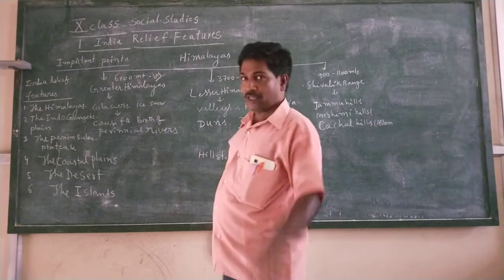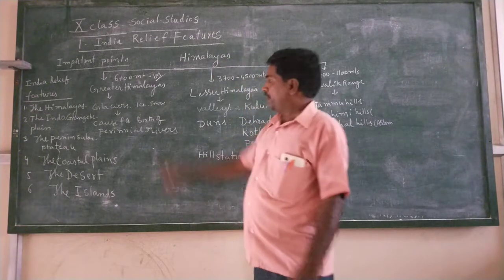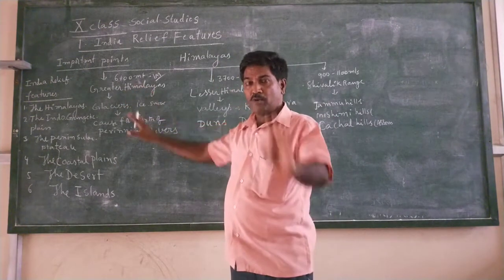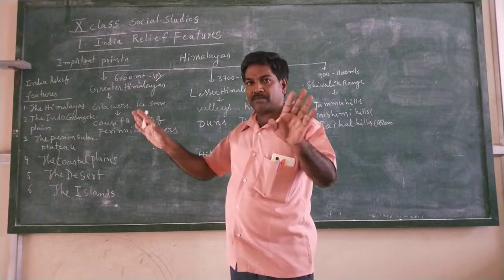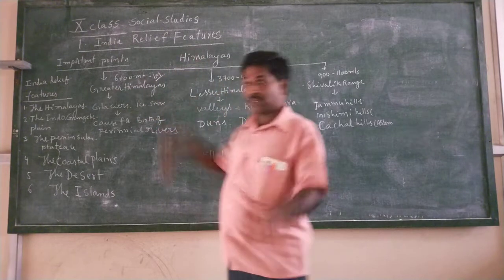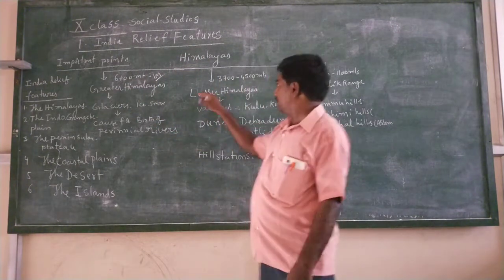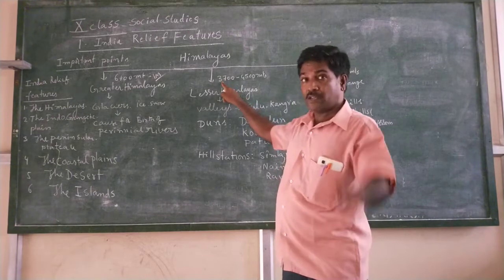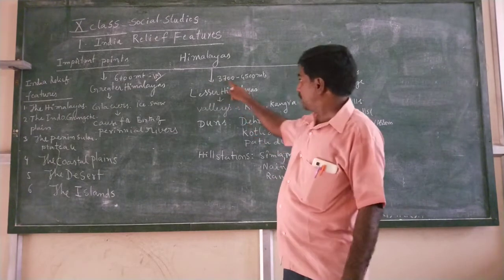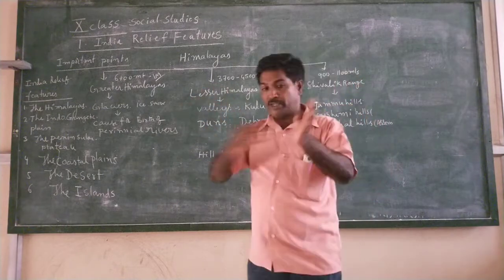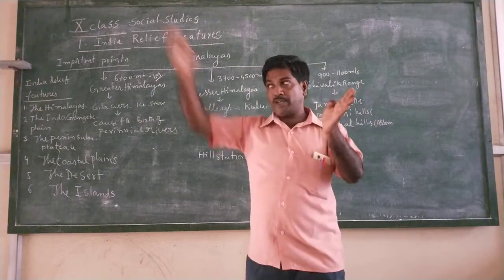6,100 meters. And the second point, here there is no vegetation, no trees, no plants. So this is the nature of the Greater Himalayas. And the second one, what is that? The Lesser Himalayas. The Lesser Himalayas height is 3,700 meters to 4,500 meters, because it extends nearly 2,400 kilometers.